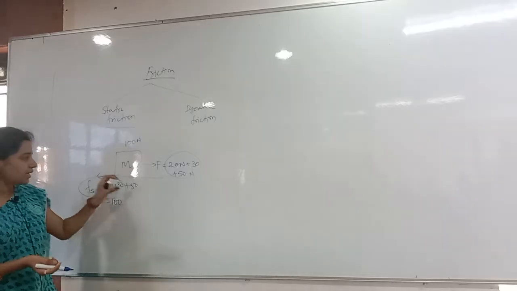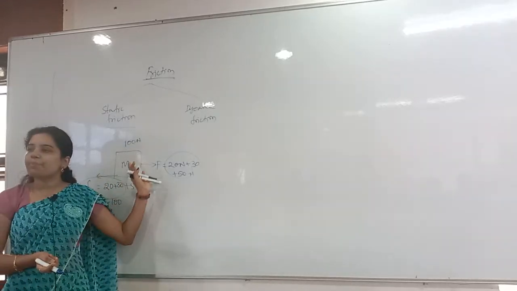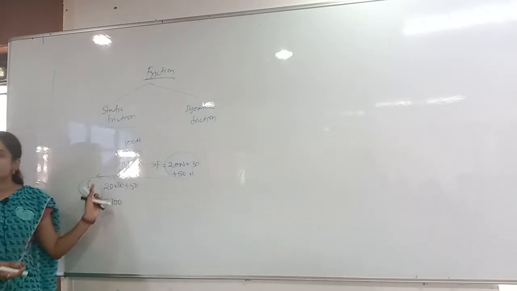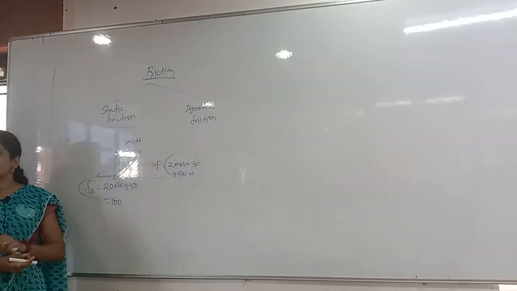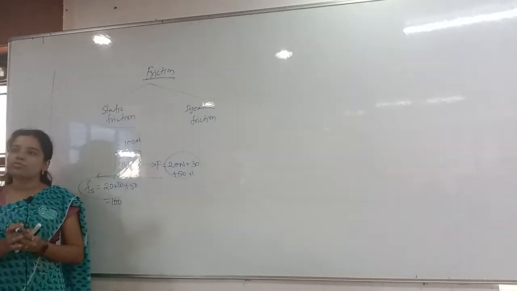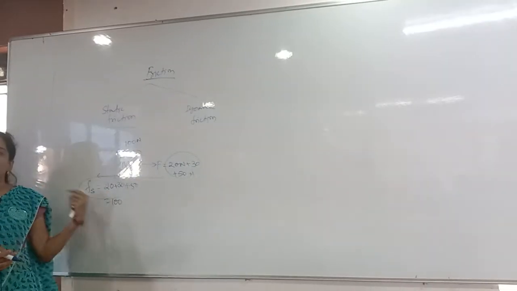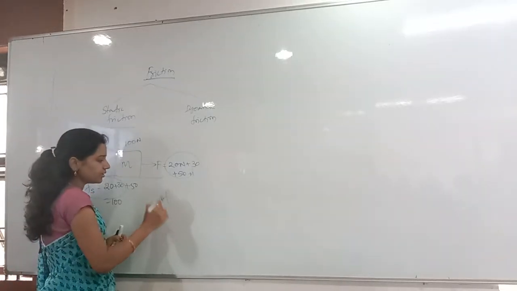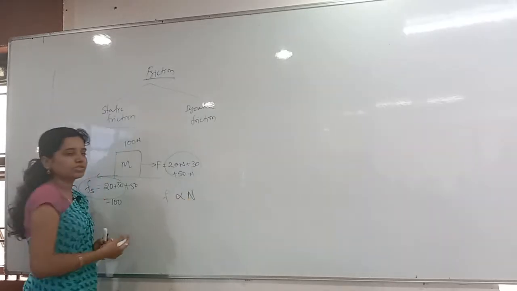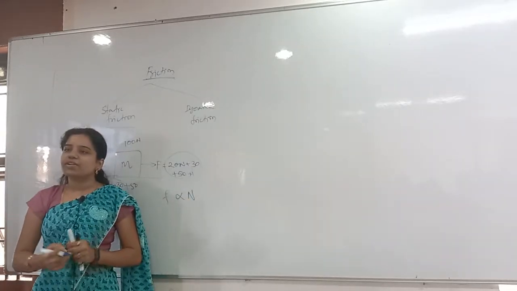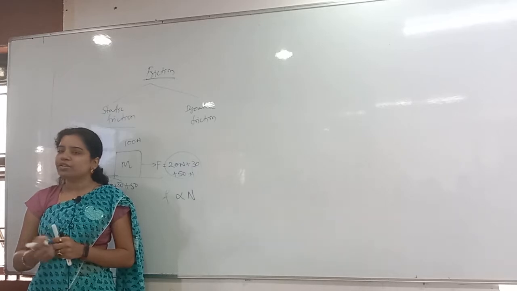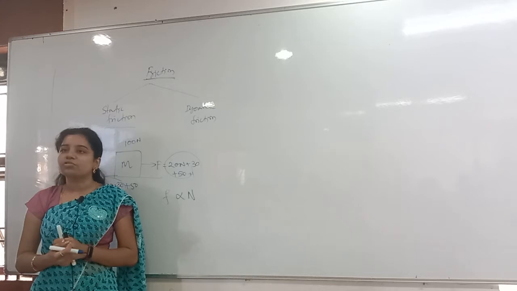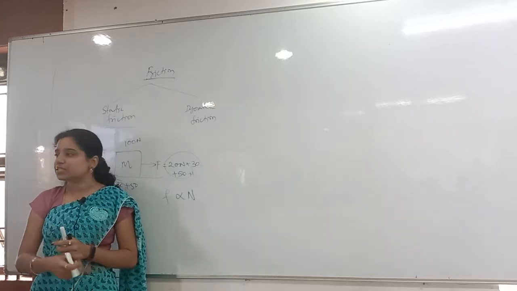Now, in static friction you have to understand that whenever I apply a force on the block, whatever force is applied will be equal to the static friction value until the body moves. Until the body moves, the external force is equal to the static friction value. Then what is limiting friction? Limiting friction is directly proportional to M. For example, if I take a heavier body, can I move it easily? No. Why? Because more mg is acting on it.